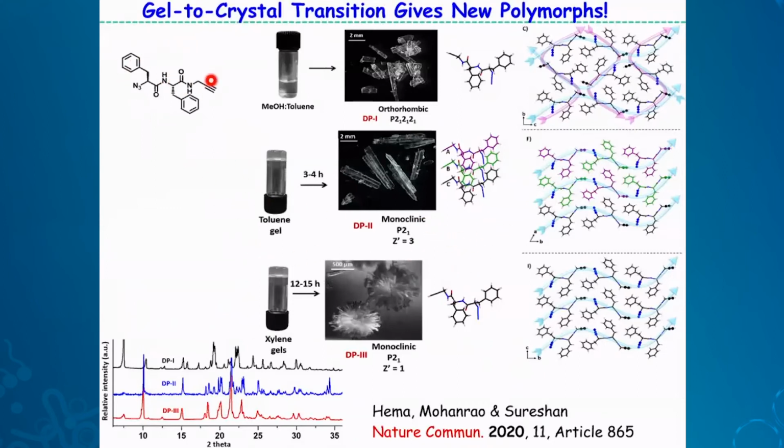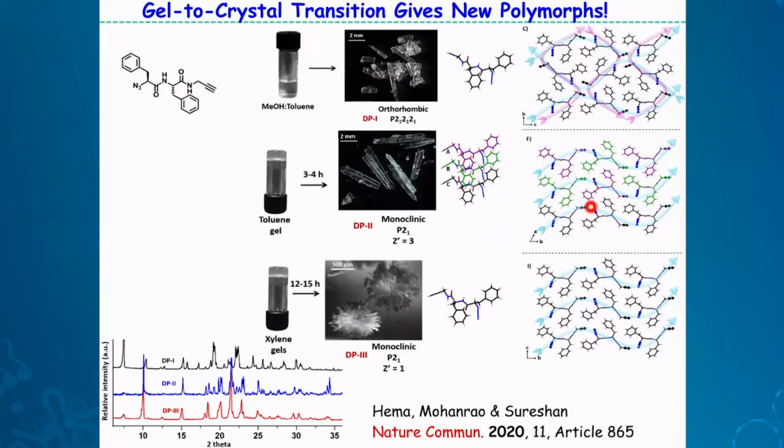Now, this particular material, we got 3 different polymers from different states actually, and all of them are different actually. You can see from the powder XRD spectrum, they are different polymorphs, and all of them have different packing actually. These are packed in an anti-parallel fashion, the monomer, and this is parallel, this is also parallel, but there is a difference between these two because there are 2 different kinds of molecules here. Here are only one, conformers. Here only one kind of conformers. So all this will give different polymers if it's reacted.